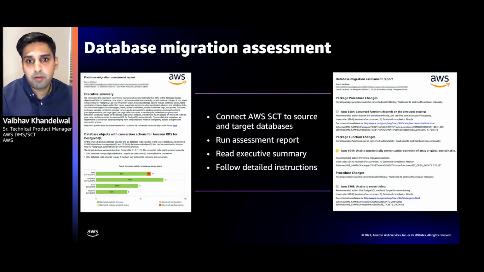Here's how the assessment report looks. All you need to do is install SCT on your laptop or an EC2 instance, connect to the source and target database instances, and run an assessment report. The assessment report will clearly tell you what it takes to migrate, how much of the database is convertible, and what needs manual conversion, seen in terms of action items on the right hand side of this screen here.